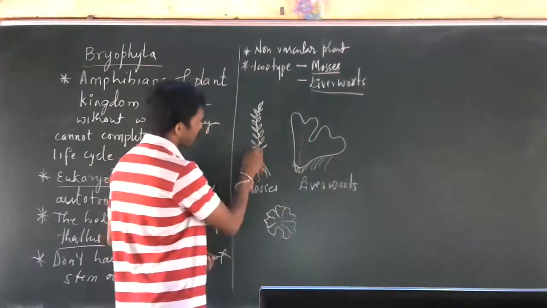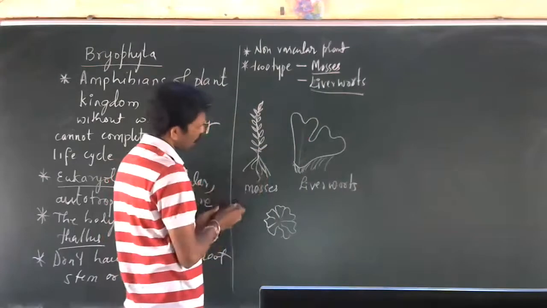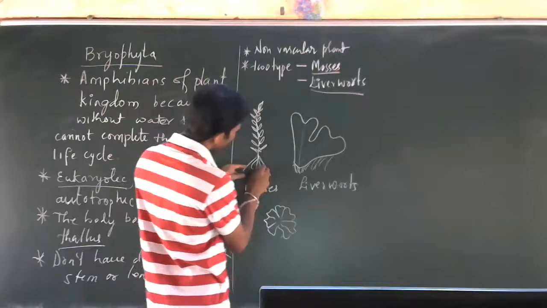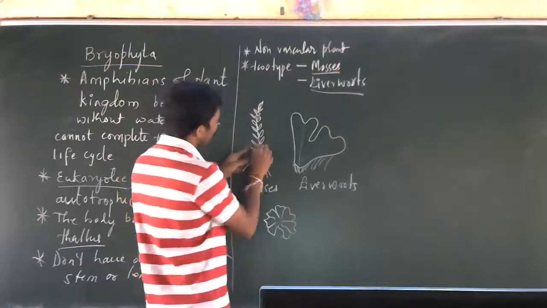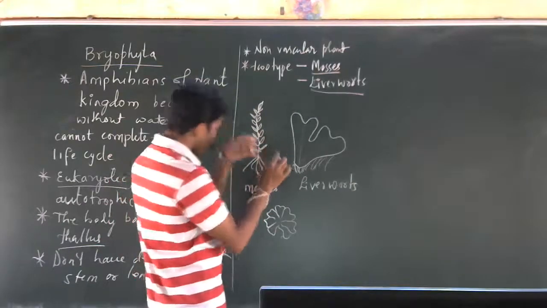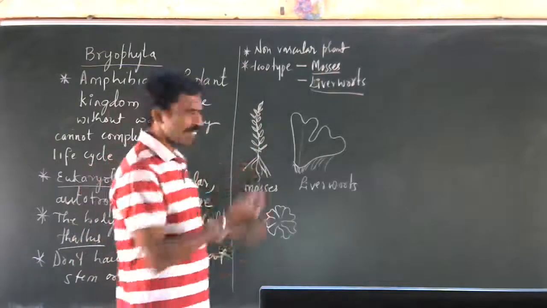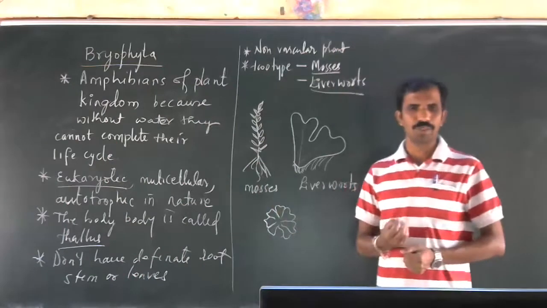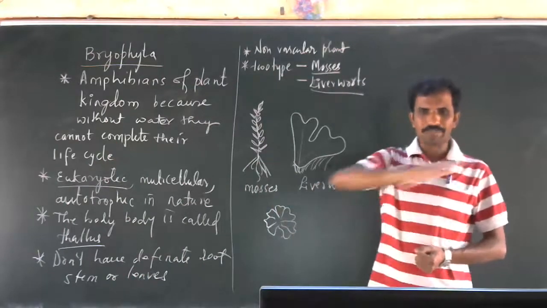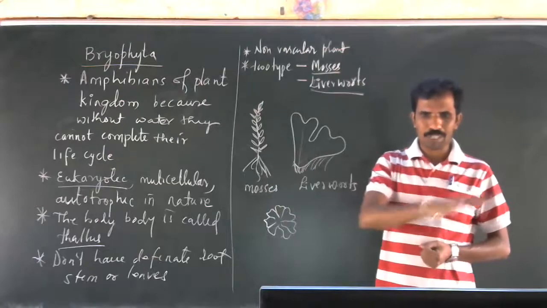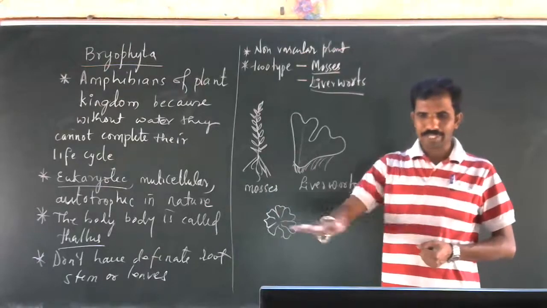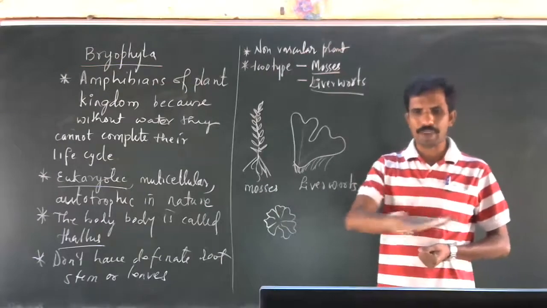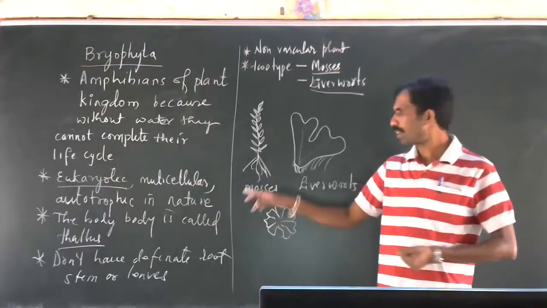Understood? Then mosses. They look completely like a plant. Actually, they do not have true roots. They are called rhizoids. The roots are like rhizoids, columnar rhizoids. These are leaves, but they are not completely leaves. They are very small. These are very tiny plants. You can observe these plants in the rainy season, where they usually grow on the wall of the compound. And if you touch it, you will feel like you are touching velvet paper, very smooth. Like that, mosses.